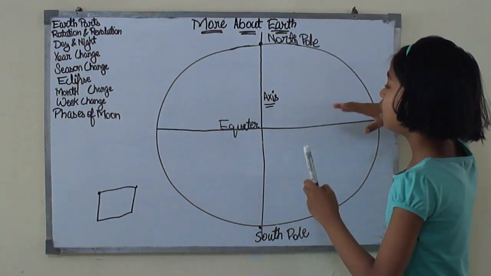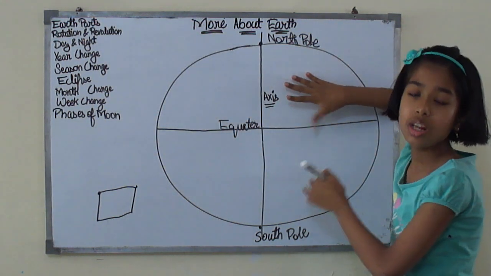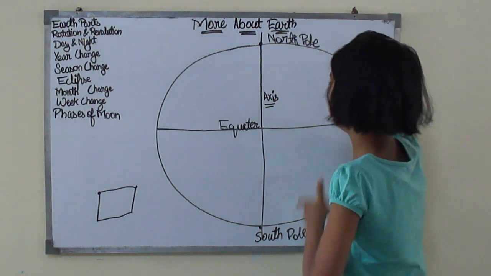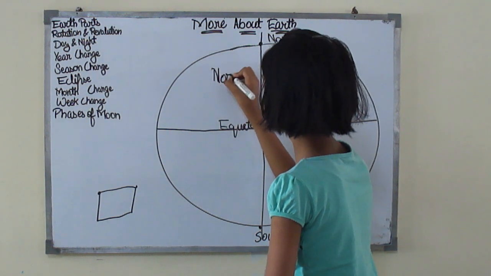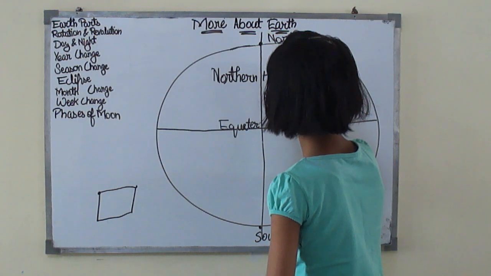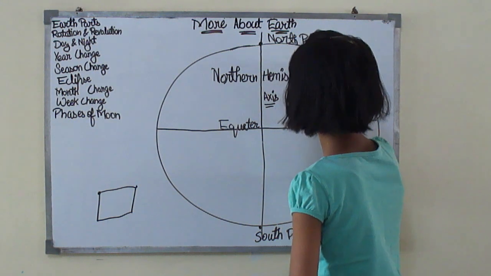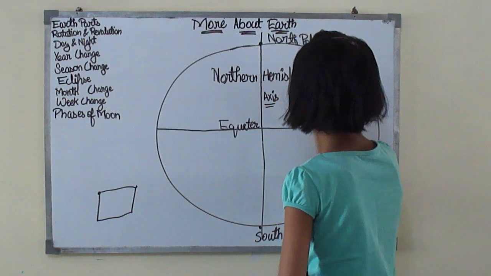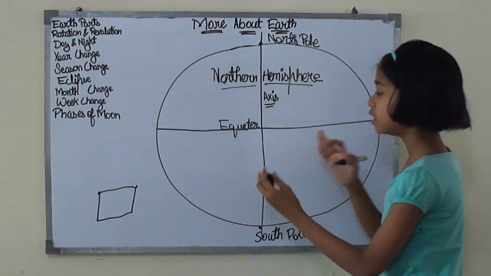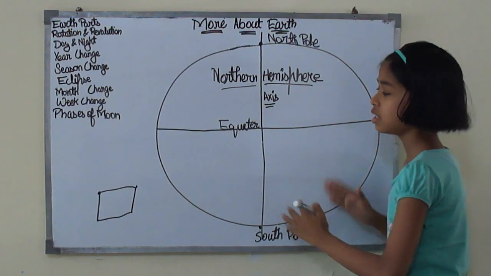Then above the equator, this region which is in the North Pole is called the Northern Hemisphere. And this is the Southern Hemisphere because it is located in the south.